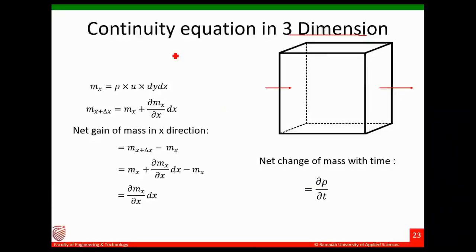Let the velocity vector V be equal to u i plus v j plus w k. That means let u, v, w be the velocity components in x, y and z direction.